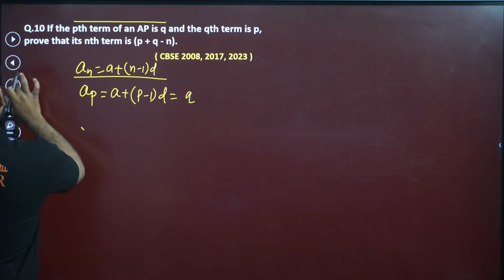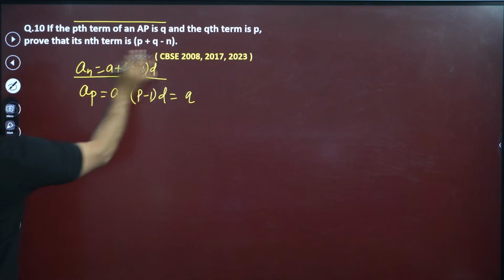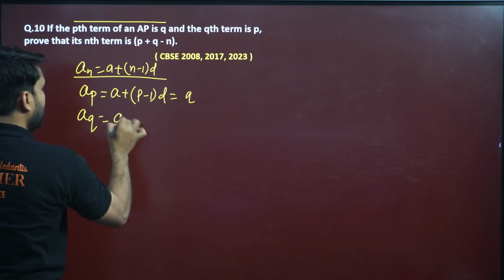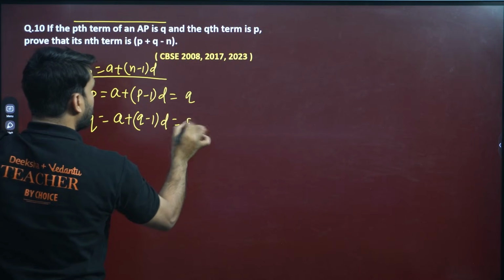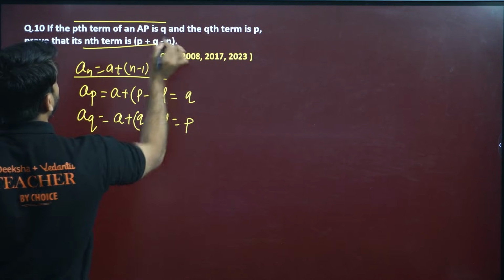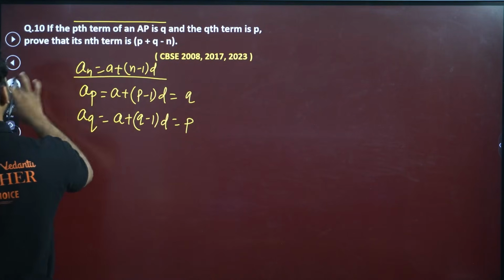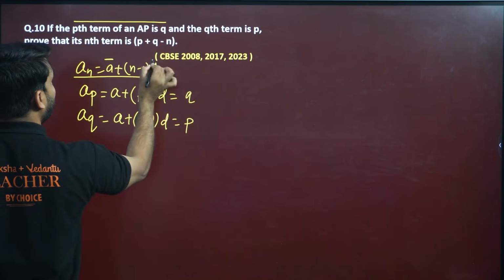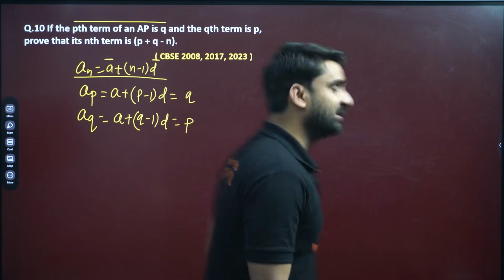And the qth term is given here; the qth term is p. So we can write a plus (q minus 1) into d equals p. We have to prove that the nth term will be this. So my dear champions, to find the nth term, we require a and d. Yes, my dear. But we don't have a and d yet, so we have to find a and d, right?